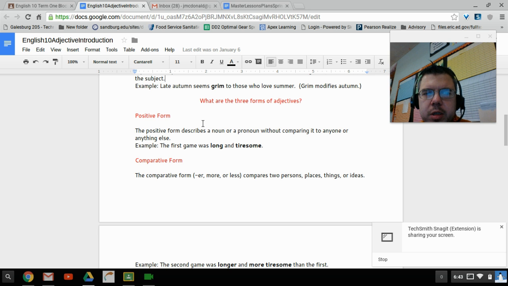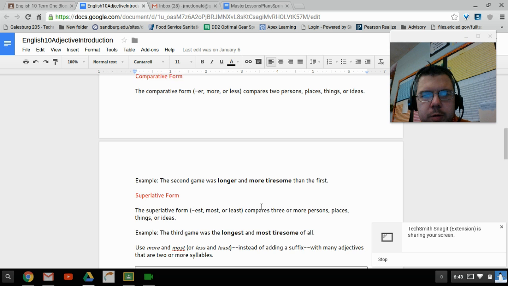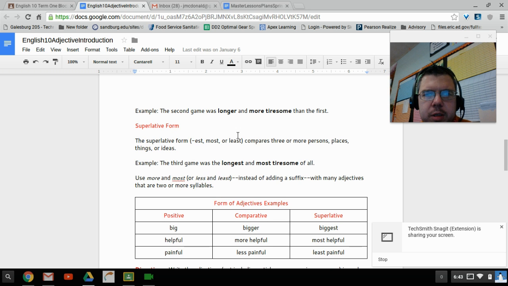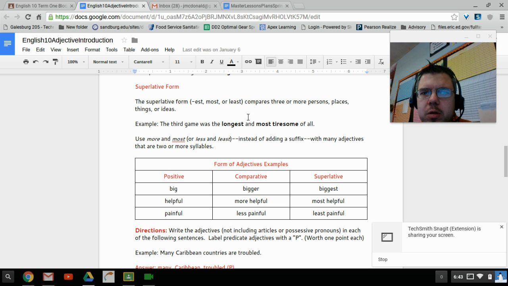So the first game was along with the tense. Positive form just says one. Comparative form has two. The comparative form, er, more or less, compares two places, things, or whatevers. The second game was longer and more tiresome than the first, comparing two things. Superlative, three or more. The superlative form, est, most, or least, compares three or more persons, places, things, or ideas. Example, the third game is the longest, most tiresome of them all. Use more and most or less and least instead of adding a suffix to make adjectives that are two or